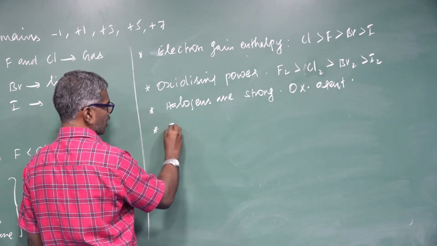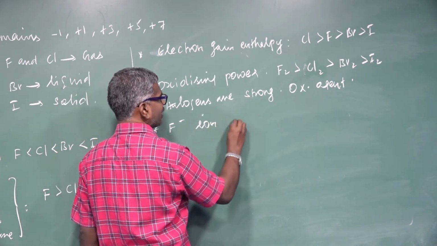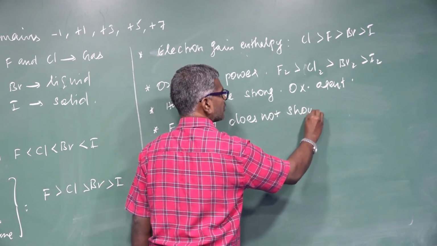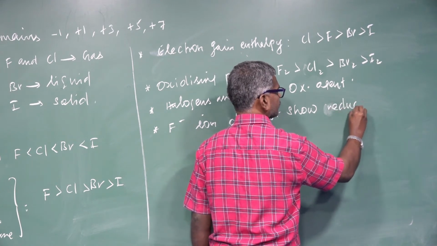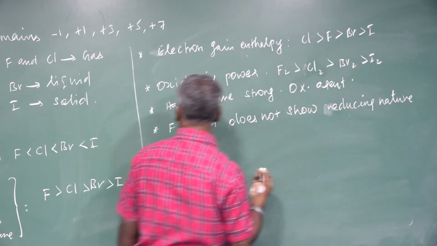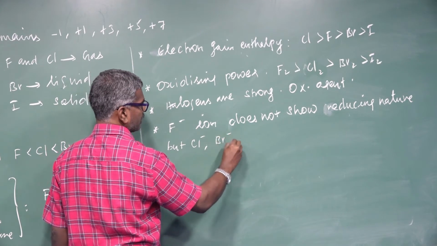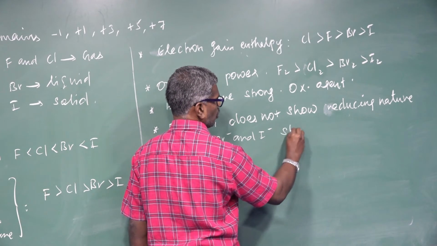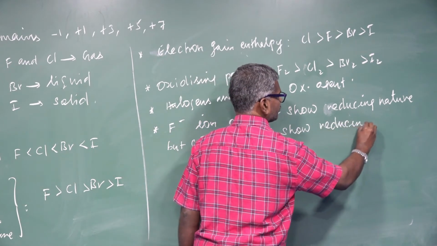Another point: fluoride ion does not show reducing nature, but chloride, bromide and iodide show reducing nature.